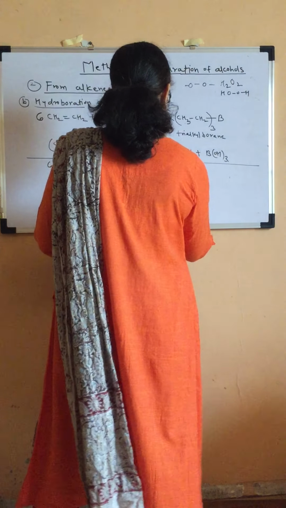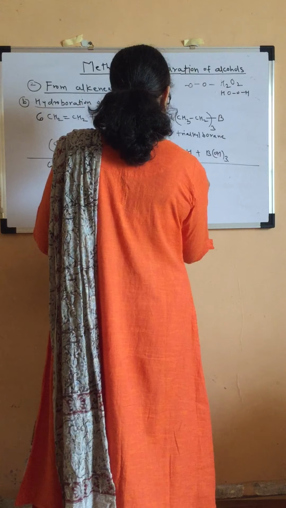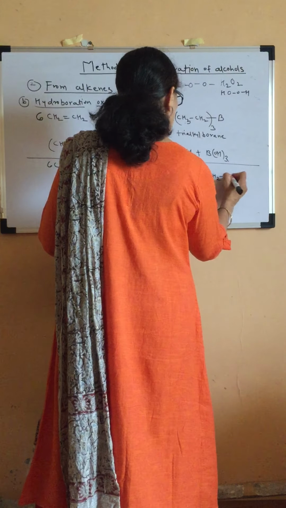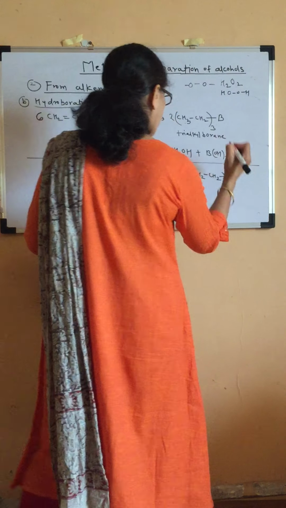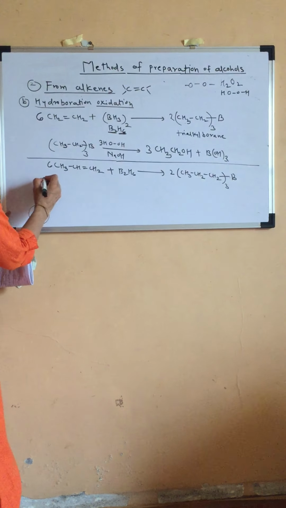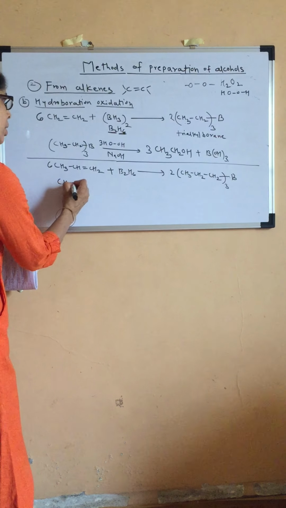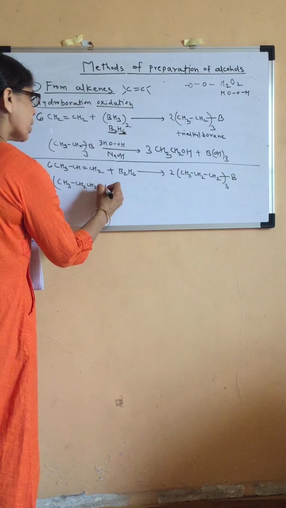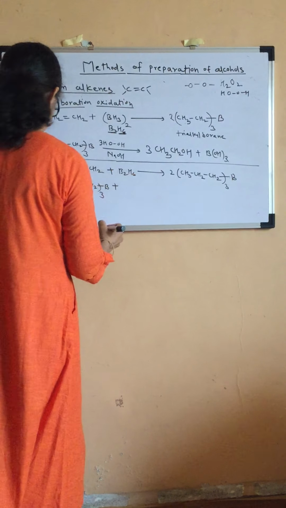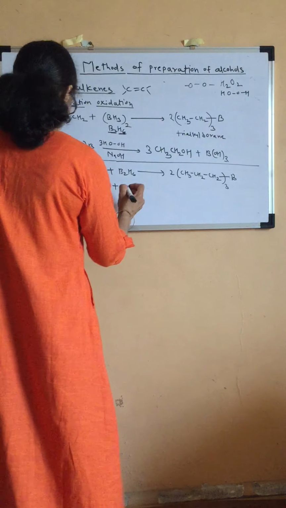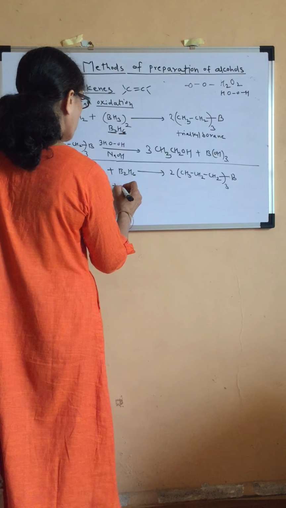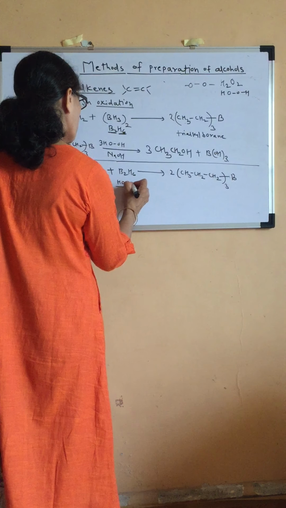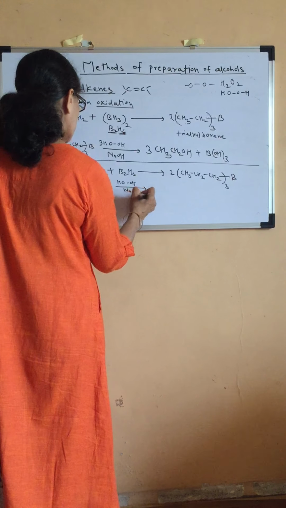So we get tripropyl borane, (CH3CH2CH2)3B. Then what you have to do now is alkaline oxidation, with H2O2 in the presence of alkali.